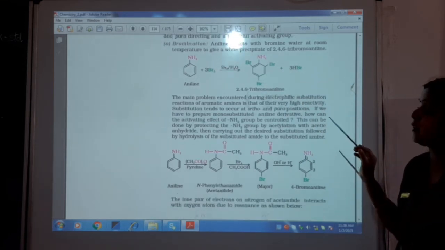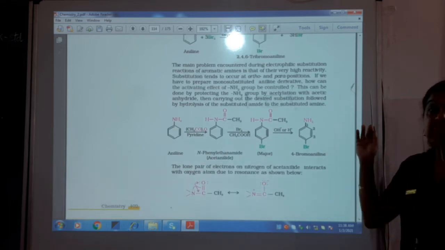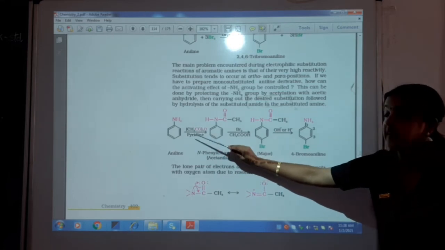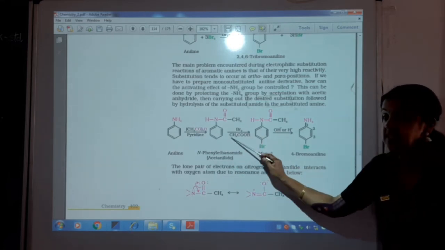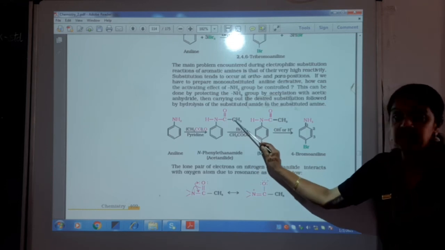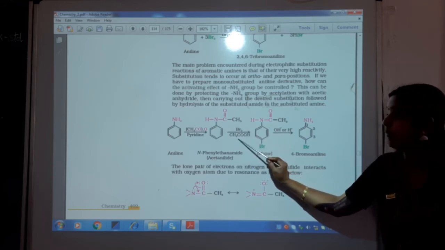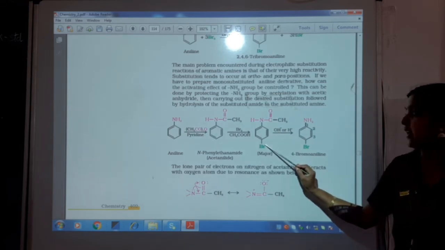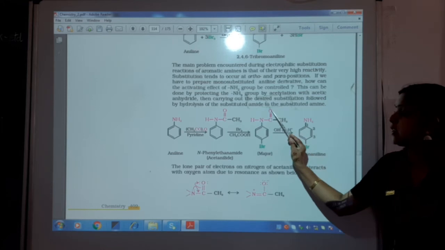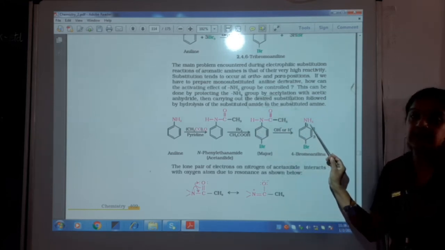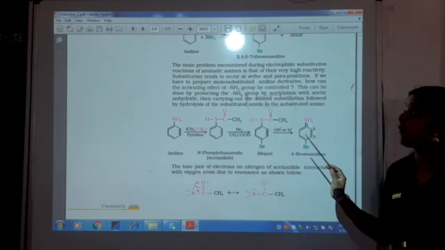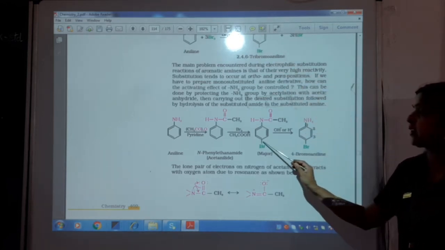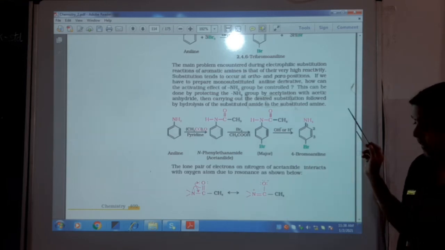But if you want to control the reaction, what happens? You form an intermediate: aniline, when treated with acid anhydride and pyridine, gives the intermediate NHCOCH3. On treatment with bromine and acetic acid, bromine gets added only at the major position, and on hydrolysis the acetyl part gets removed and it becomes NH2. This is just to avoid all three positions of aniline getting occupied, and to get only one bromine position.